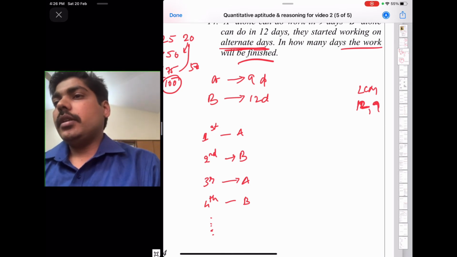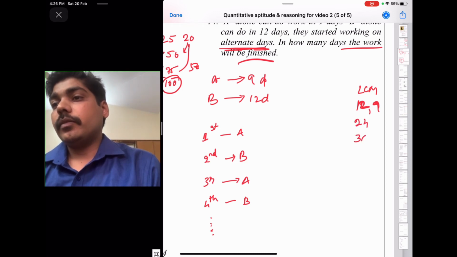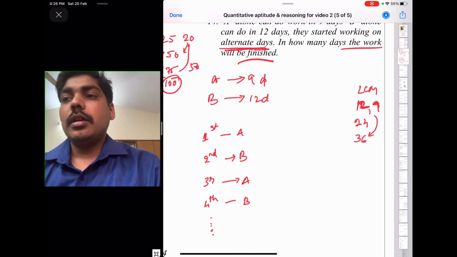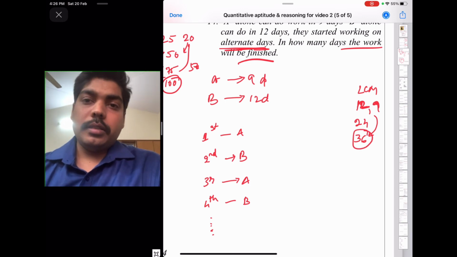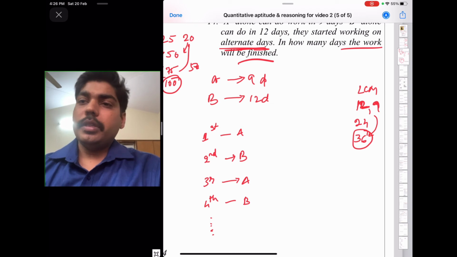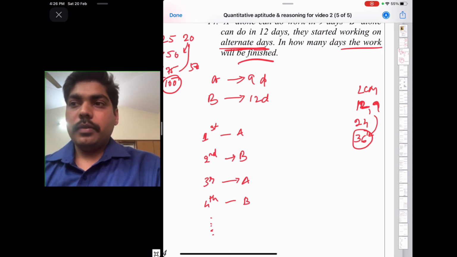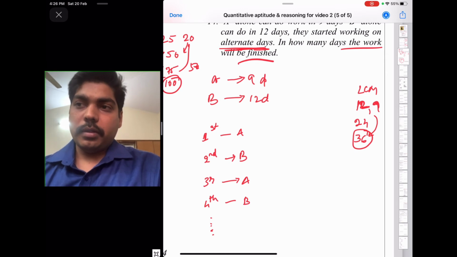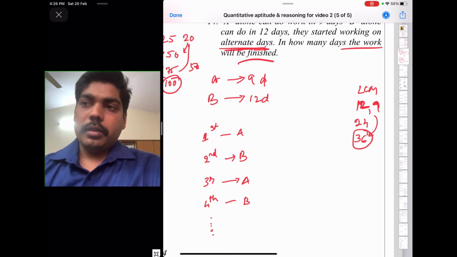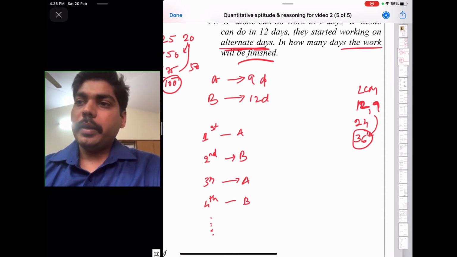So 12 ones are 12, 9 is not dividing; 12 twos are 24; 12 threes are 36. So 9 fours are 36. So 36, this is the LCM. Arranging 36 chairs in a classroom is the work. Okay, so how to find this LCM? If you don't understand, just refer to the second video where in the beginning I have explained this method in detail. Okay, 36 is the LCM. Arranging 36 chairs in a classroom is the work.